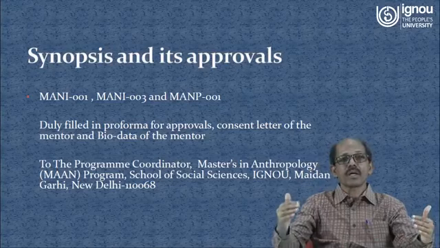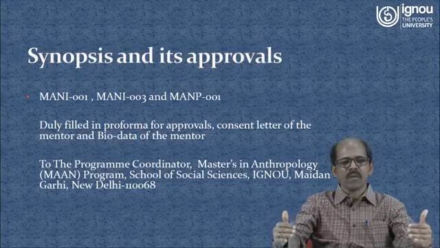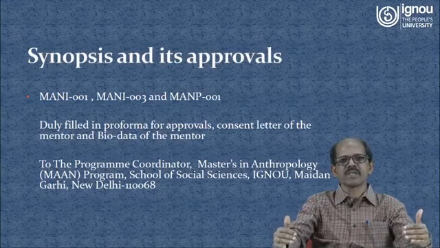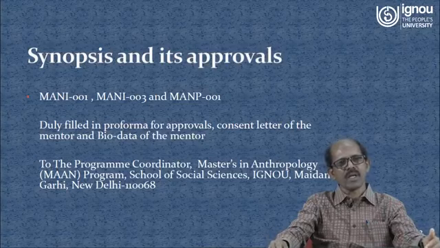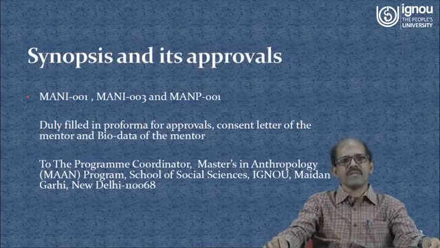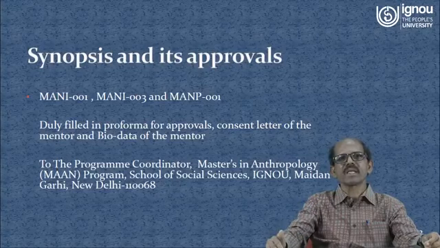Once you are done with this synopsis, and you are satisfied with it, there are 3 proformas you need to fill. One is the proforma for approval, which is available in all the 3 project manuals. Take a photocopy, fill it up properly, get it signed by your mentor, and you also sign. The next proforma is the consent letter of the mentor.